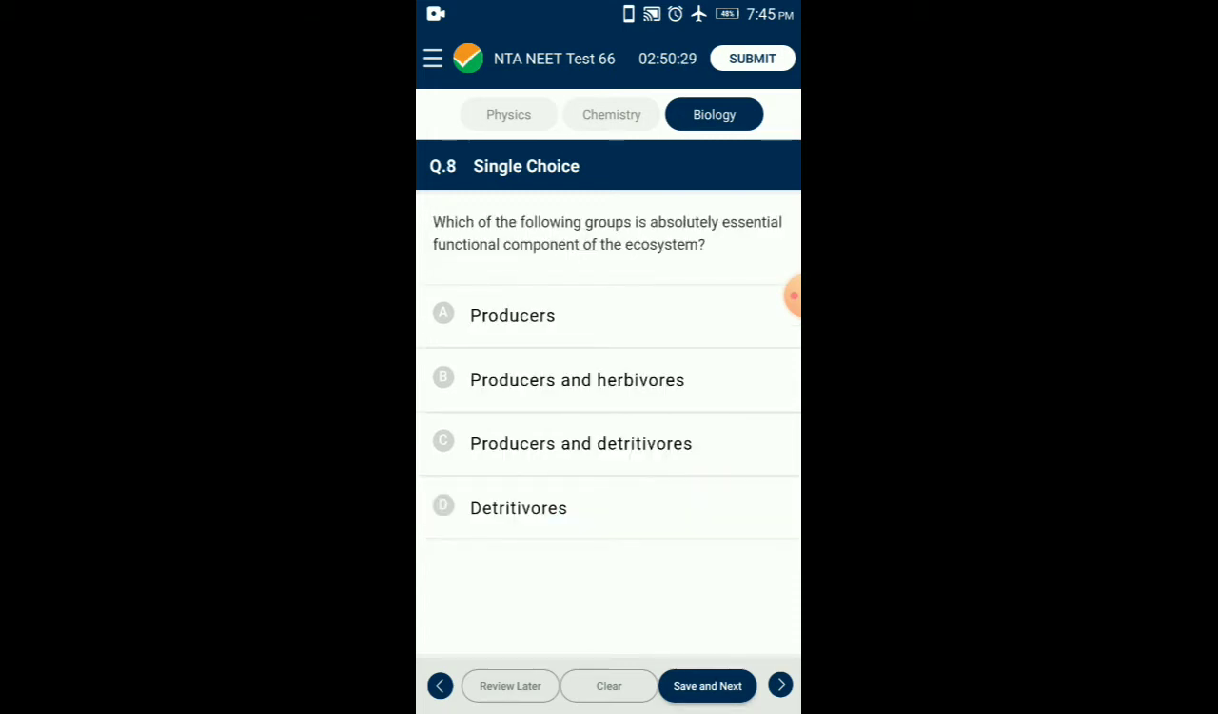Question number 8. Which of the following groups is an absolutely essential functional component of the ecosystem? Ecosystem is composed of biotic and abiotic components. Biotic components include producers, consumers, and detritivores. The producers and detritivores are absolutely essential functional components of the ecosystem. So the answer for this question is option C, producers and detritivores.